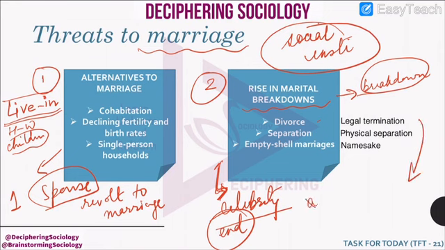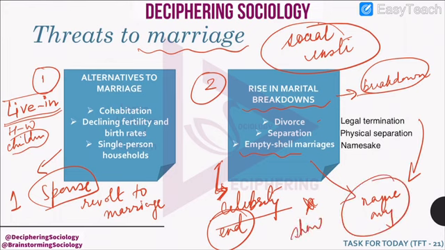That means they go to a court and enter into this arrangement that henceforth they will not be husband and wife. The second form of marital breakdown is separation, where the couple has not entered into a legal termination, but they have been living separately, probably for the children, or they do not want to go through the hassle of a divorce. The third type of marital breakdown is empty shell marriage, where the marriage exists but in name only.